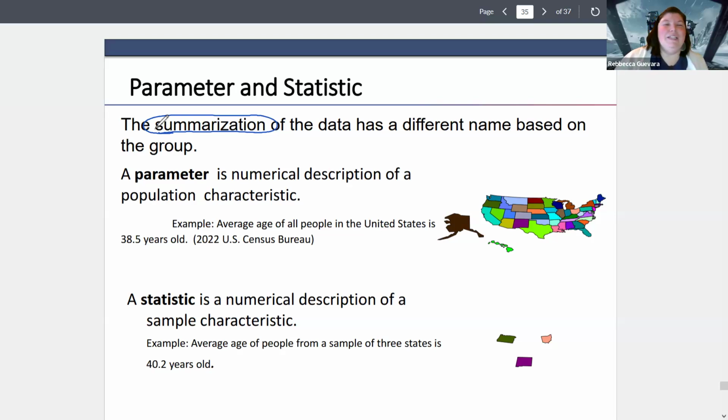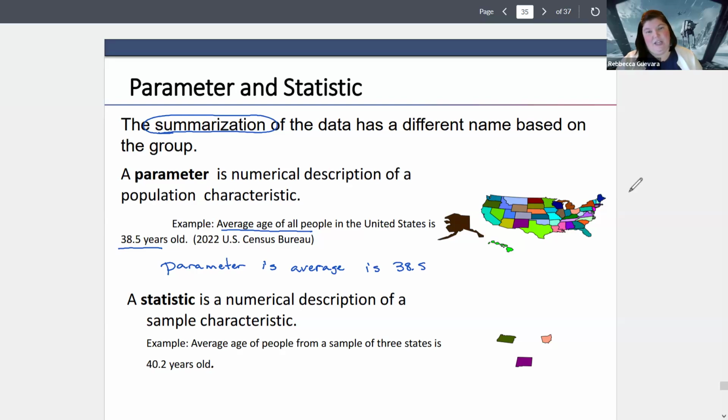A parameter is a numerical description of a population characteristic. So the average age of all people in the United States is 38.5 years old. So we're talking about the whole population. This is a parameter. So the parameter is average age. It's 38.5.